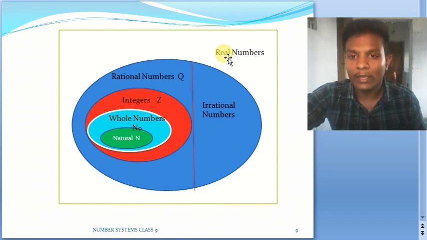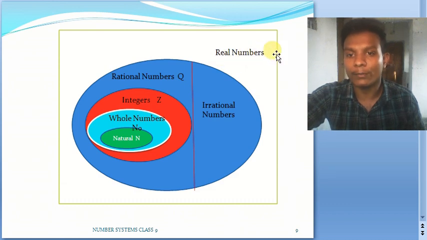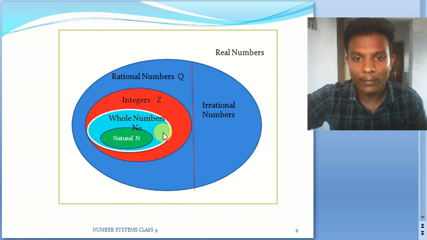If I want to take all the numbers, I have to include one more set, what I have told you, that is going to be our complex numbers. So real numbers plus complex numbers will be in our numbers. We are not dealing with the complex part now, but will confine our discussion to this set of real numbers. So from the diagram itself we can tell, let us check.